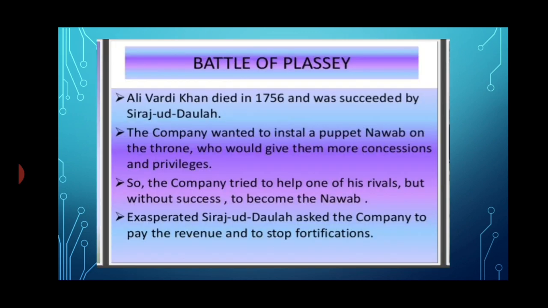Now let's read about what the Battle of Plassey was. When Alivardi Khan died in 1756, Siraj-ud-Daulah became the Nawab of Bengal. The company was worried about his power and keen on a puppet ruler who would willingly give trade concessions and other privileges. So it tried, though without success, to help one of Siraj-ud-Daulah's rivals become the Nawab. An infuriated Siraj-ud-Daulah asked the company to stop meddling in the political affairs of his dominion, stop fortification, and pay the revenues.